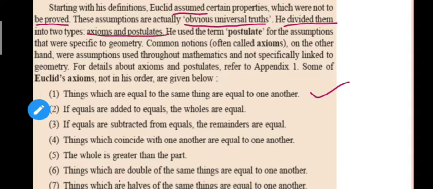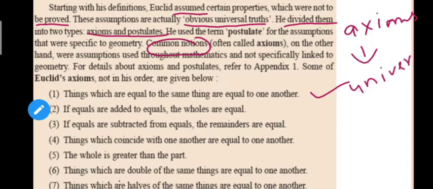So students, you have to keep in mind what you mean by axiom. Axioms are common notions. I can say that notions are concepts. So axioms are common concepts which need not be proved. Axioms are universal truths that need not be proved. जिनको प्रूफ करने की ज़रूरत नहीं होती है, those statements are known as axioms. But whose? In the case of Euclid here.